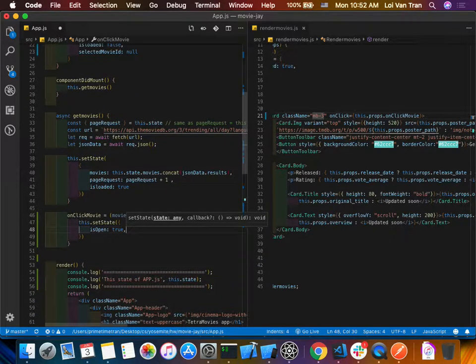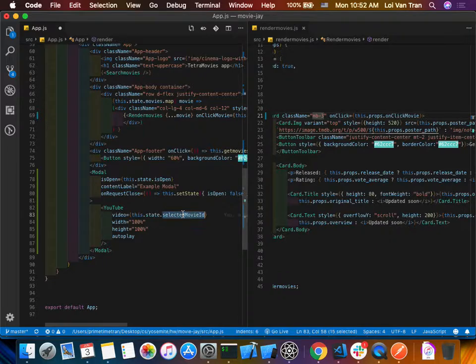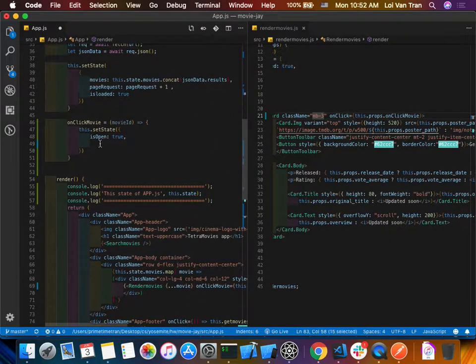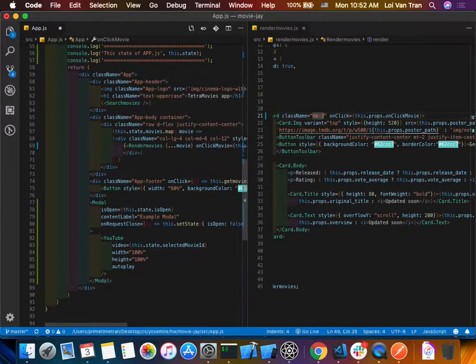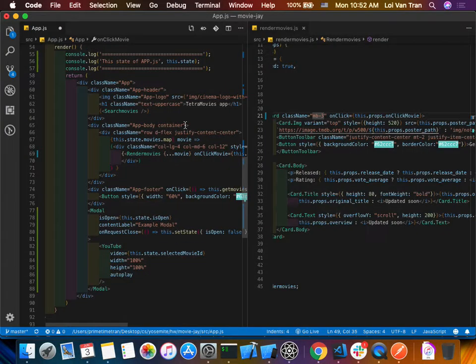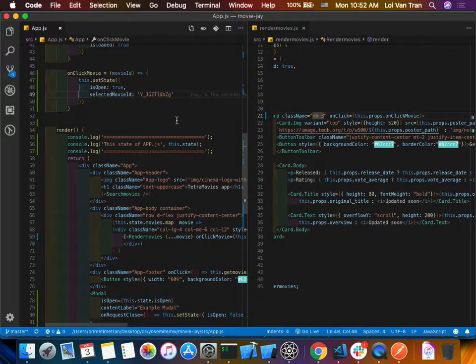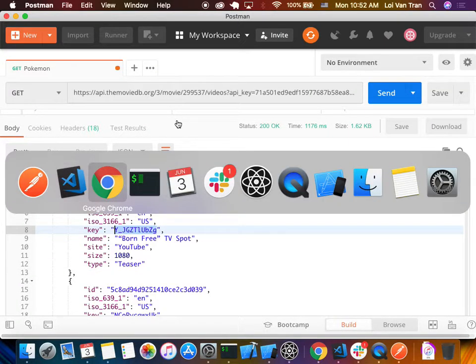Okay. What else do we need, guys? We need to update one other piece of state here. Yes, we want to update this selectedMovieID here. So we're going to copy this here to the onClick. We're just going to put in something just to test it. Okay, so remember a second ago that this string right here, this string on line 49 came from Captain Marvel. Okay, so we test one more time.